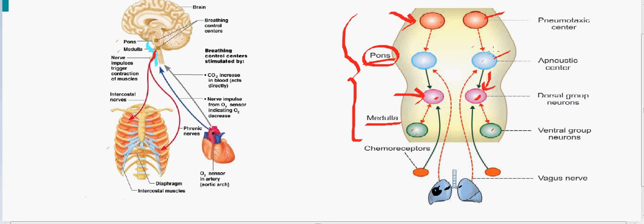So when the pneumotaxic center decides to inhibit the apneustic center, which already has some control over the dorsal group of the neurons over here, the pneumotaxic center is the main head, which controls the apneustic center, and the apneustic center further controls the dorsal group of the neurons.